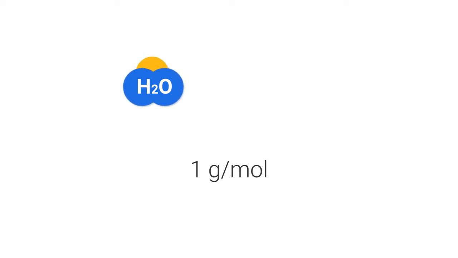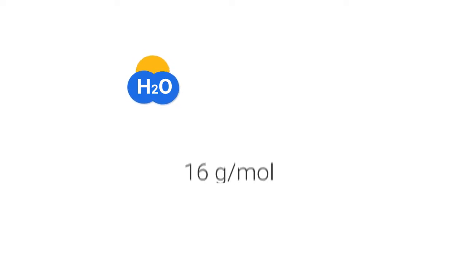And now for moist air. Moist air too is just regular air, except it has water vapor, which is H2O. Now H2O is composed of 2 hydrogen atoms and 1 oxygen atom. Each hydrogen atom has a molecular weight of 1, so 2 of them together has a molecular weight of 2. And the oxygen atom, as we learned, has a molecular weight of 16. So in total, water vapor, H2O, has a molecular weight of 18.